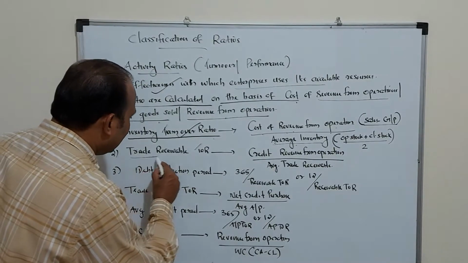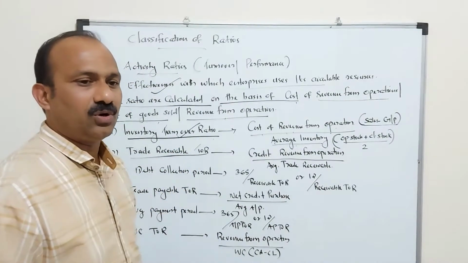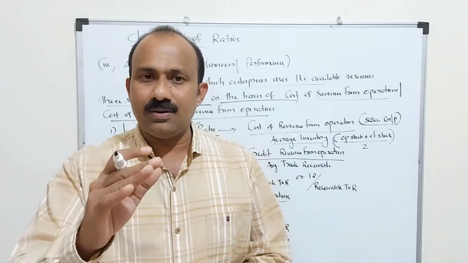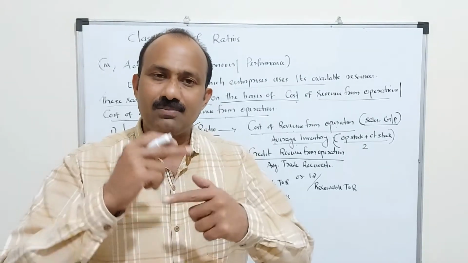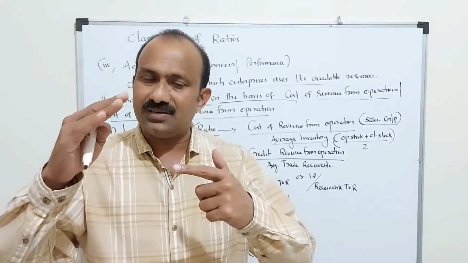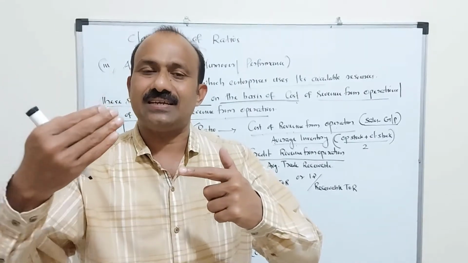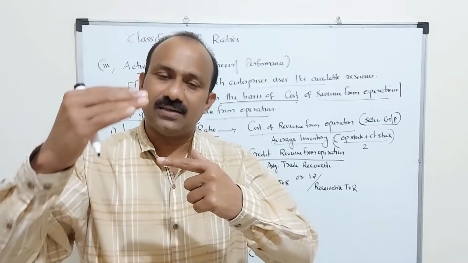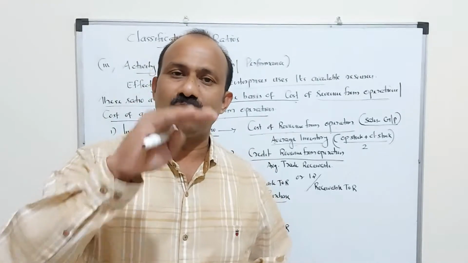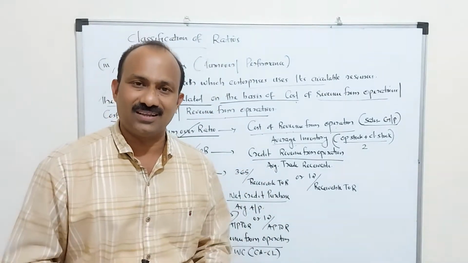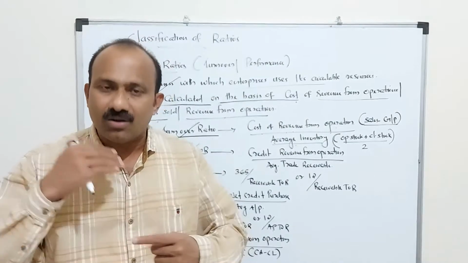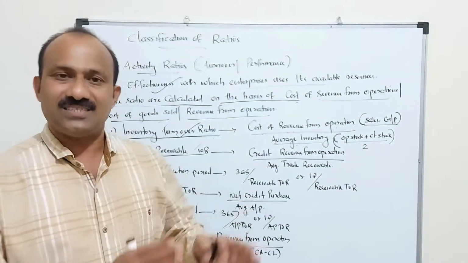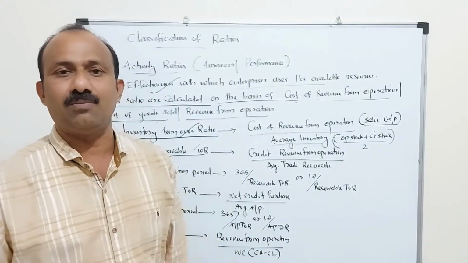Number 2, trade receivable turnover ratio. Another important ratio is the trade receivable turnover ratio. Trade receivable means accounts receivable. Receivable turnover ratio indicates how much time an organization will take to recover its credit sales. That means in a year, how many times they are recovering their receivables. This is another important ratio because receivable is the most important part of the organization. If they are not collecting their receivables in time, it will affect the cash flow of the organization.